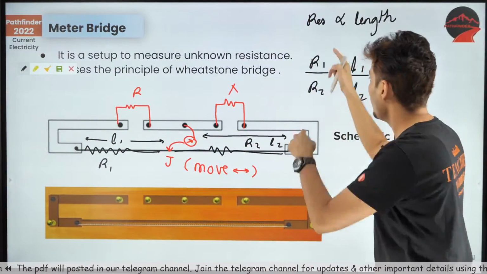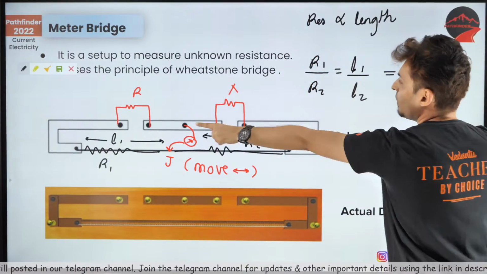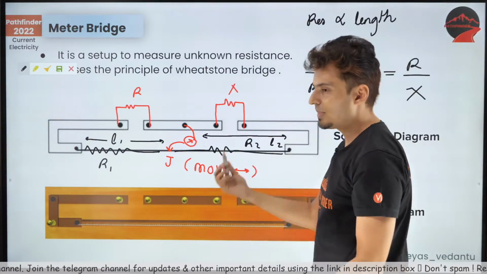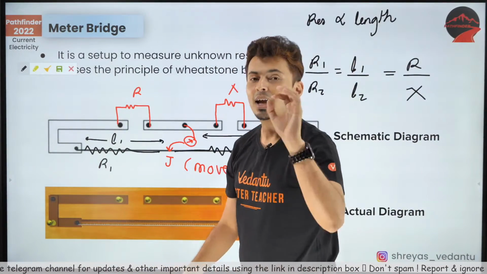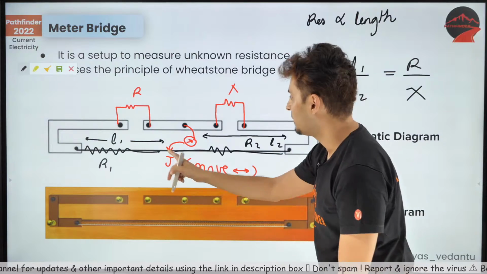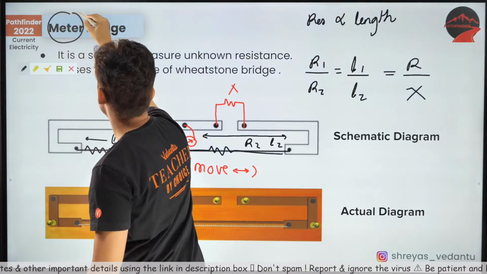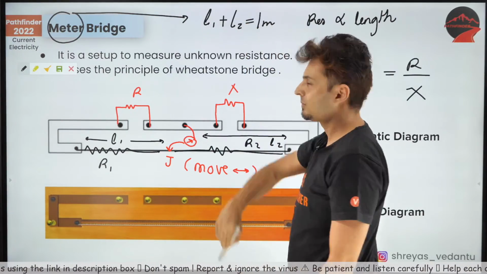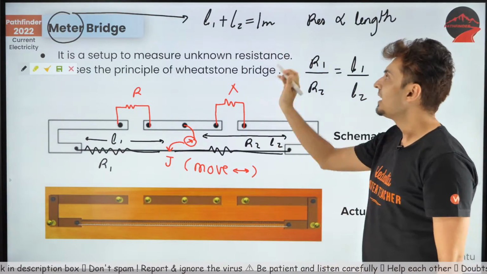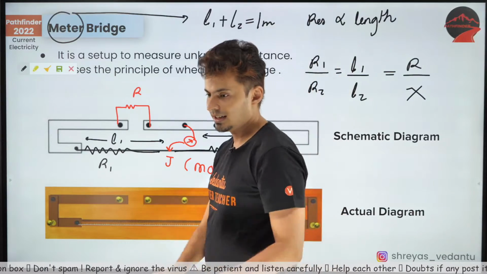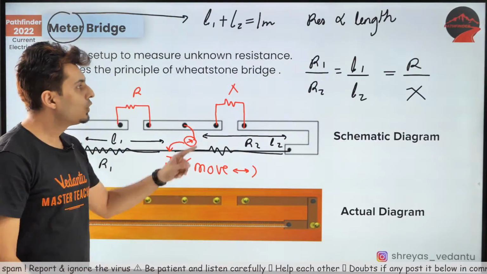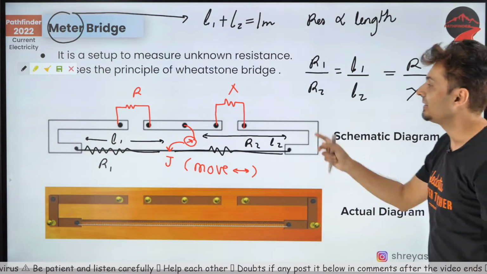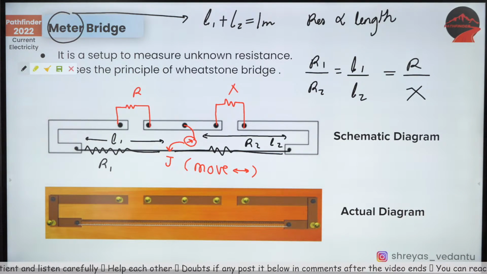And if it is L1 by L2, then R1 by R2 was anyways R by X because it was balanced. And remember one more thing, because it is called a meter bridge, that means L1 plus L2 is 1 meter. Unless specified otherwise, L1 plus L2 is 1 meter. Is that clear? So you don't have to actually find the resistance, you just need to find the length, and that's what is going to give you the answer.